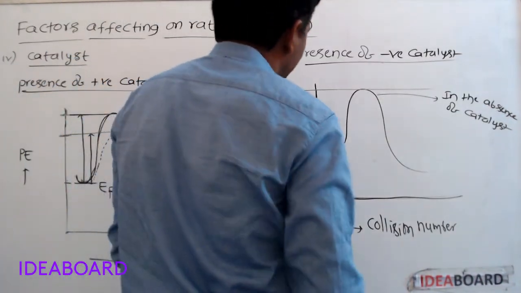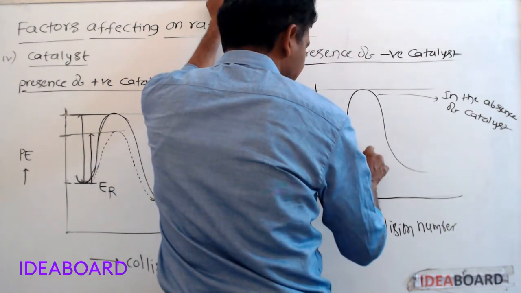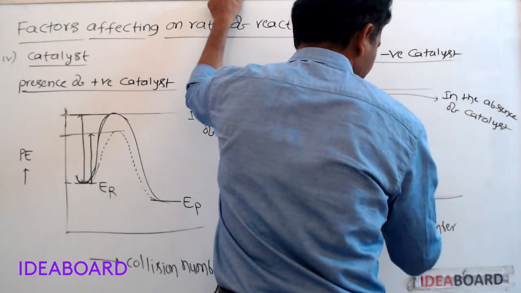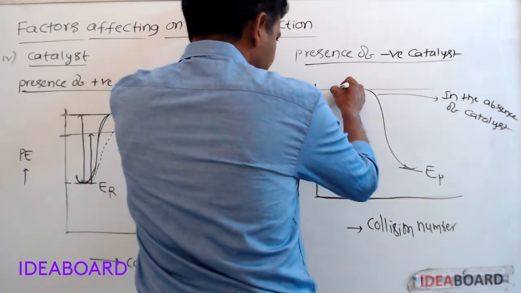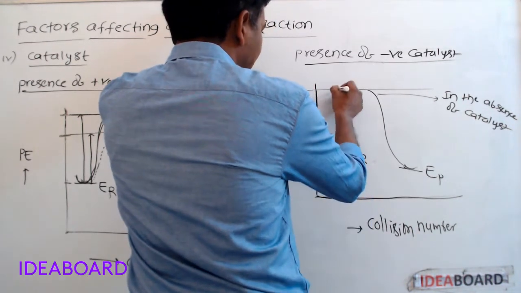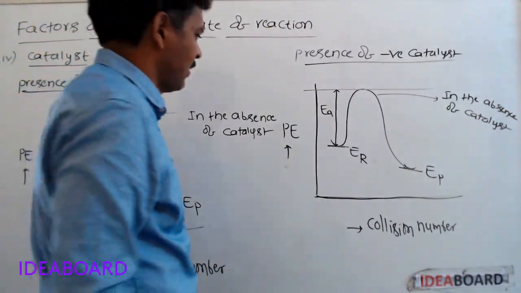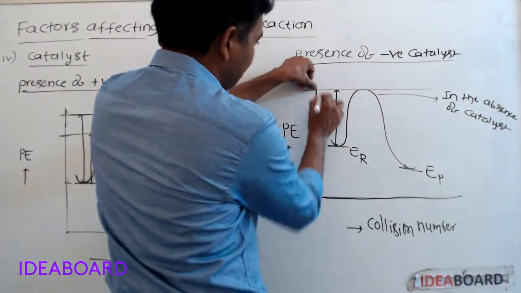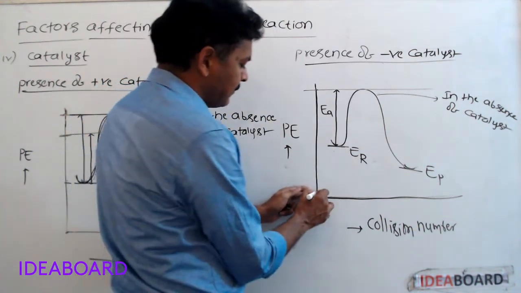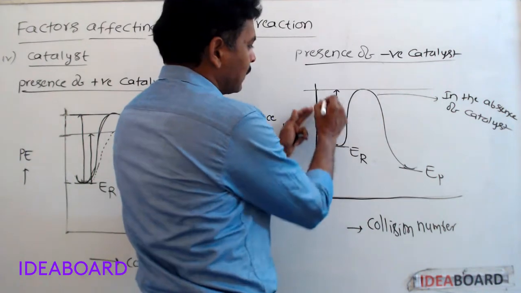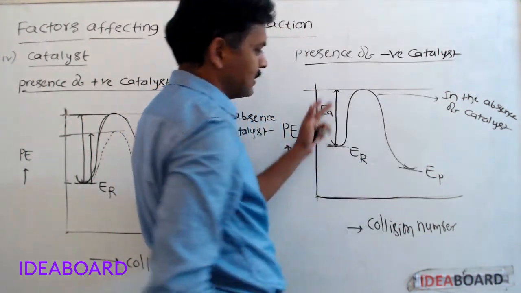If we take negative catalyst, this is energy of the reactants, this is energy of the products, this is the activation energy for forward reaction. Total this energy is threshold energy. At normal conditions, energy of reactants is only this much. To cross this energy barrier, still this much of energy is required. This energy is called activation energy.